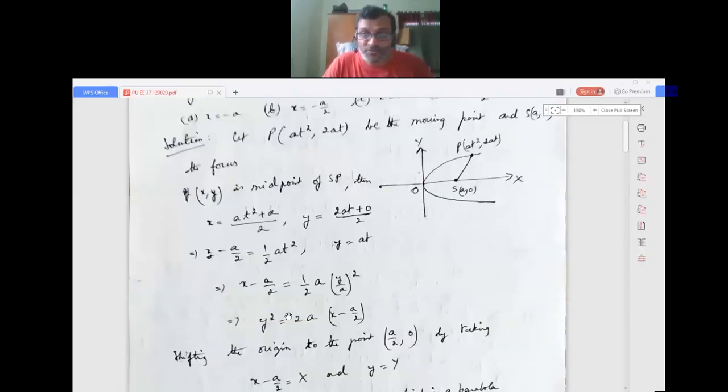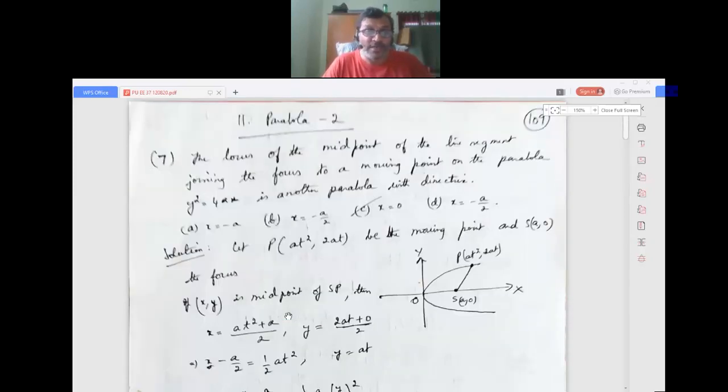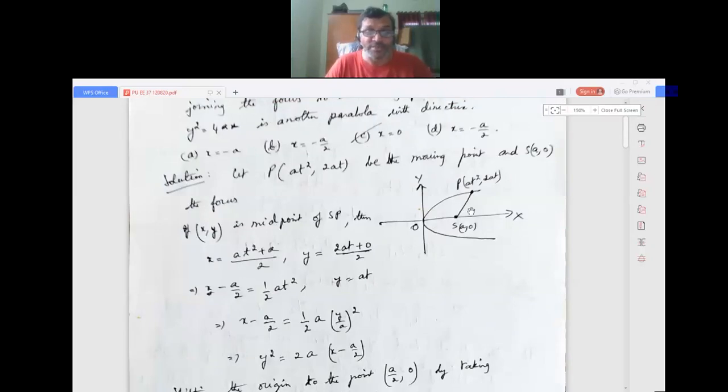Once again, I'll explain a bit faster. The locus of the midpoint of the line segment joining the focus to a moving point on the parabola y squared is equal to 4ax is another parabola with directrix x equals minus a by 2. Let P at squared comma 2at be the moving point and S a comma 0 be the focus. Let x comma y be the midpoint of SP.